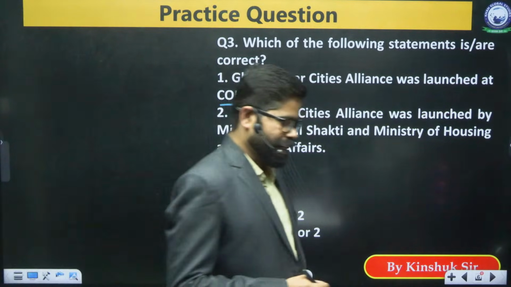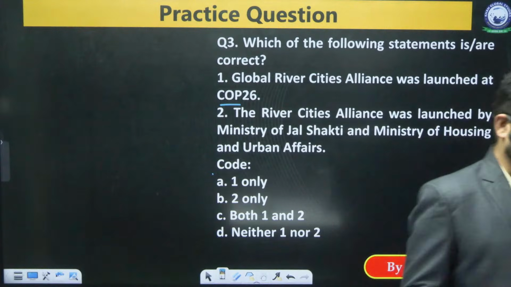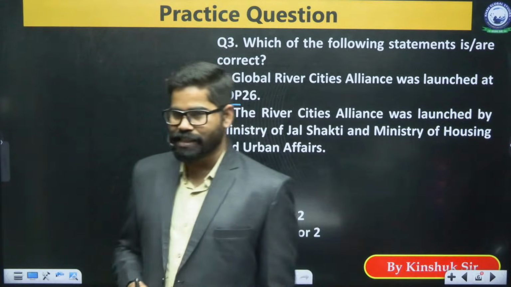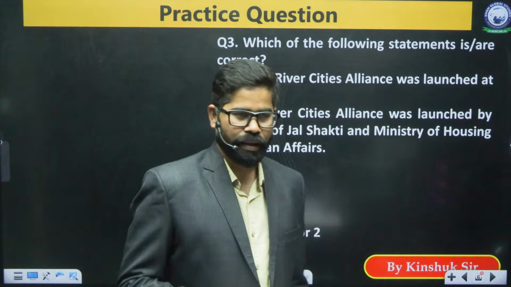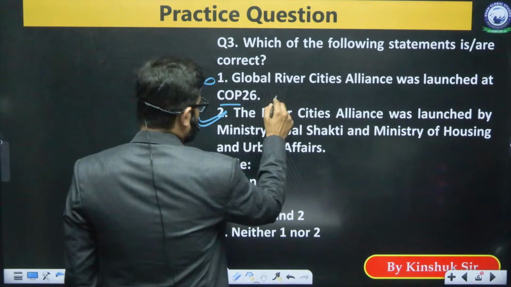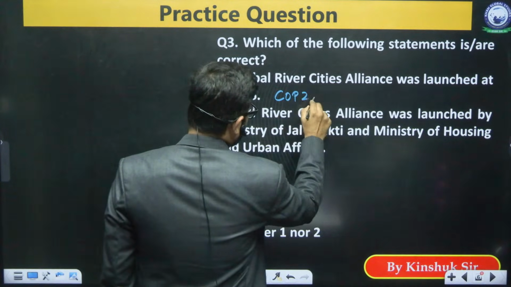Udaipur city is there in Rajasthan, correct? Udaipur city is there in Rajasthan, but Udaipur Jheel, which is a Ramsar site, is there in the state of Bihar. So here again, we have the second option as the correct one; the first one is incorrect, it is COP28.